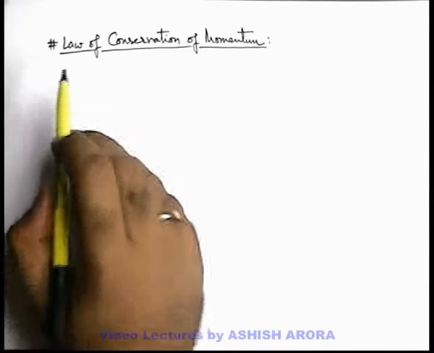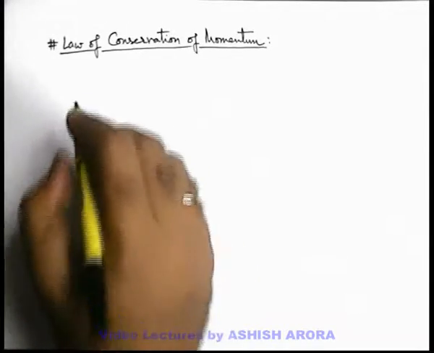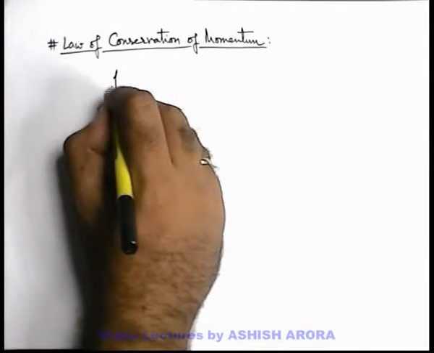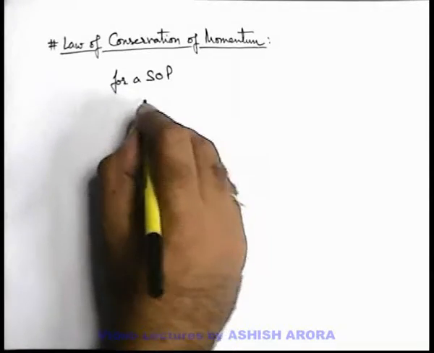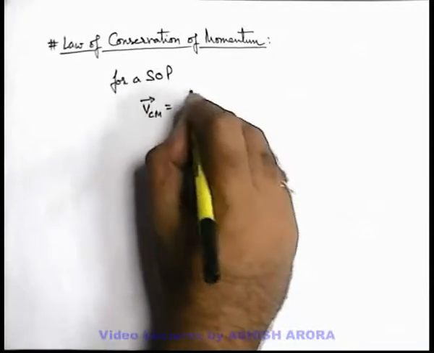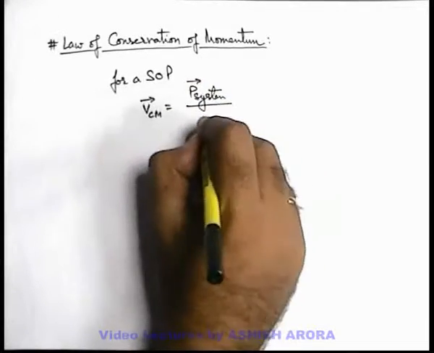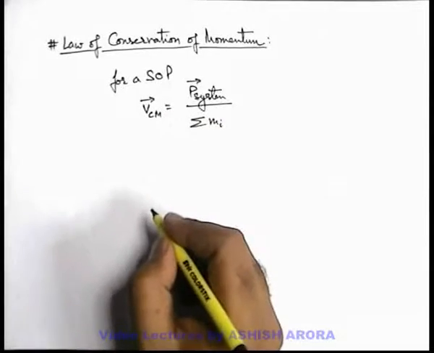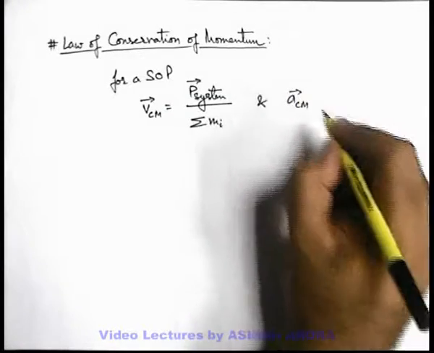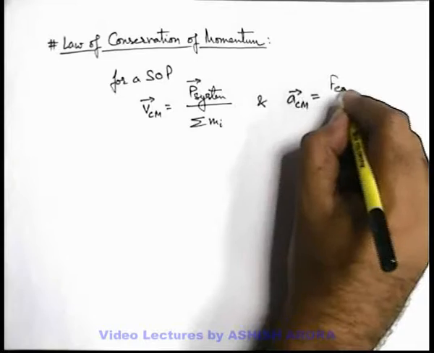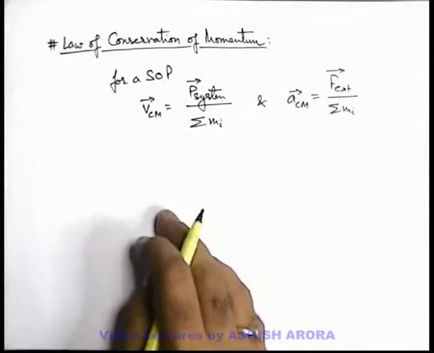Dear students, let us study the law of conservation of momentum now. As we have already studied in the previous chapter about system of particles, the velocity of center of mass of a system of particles can be given by total momentum of system divided by sum of mass of all particles. Similarly, the acceleration of center of mass of a system of particles can be given as net external force acting on the system divided by mass of all particles of system.